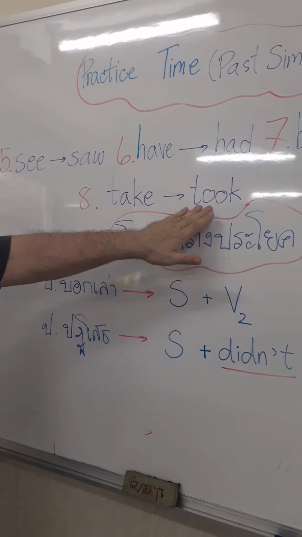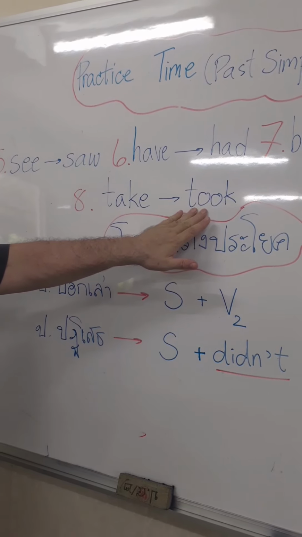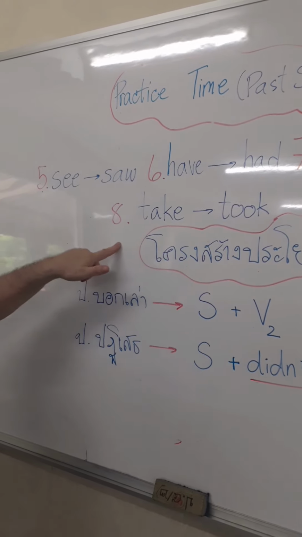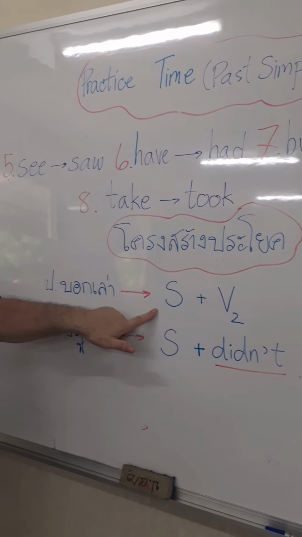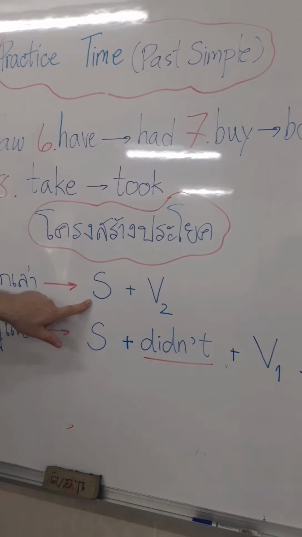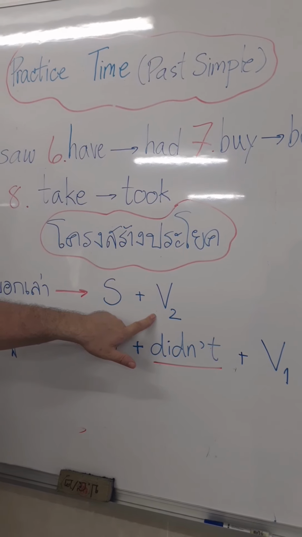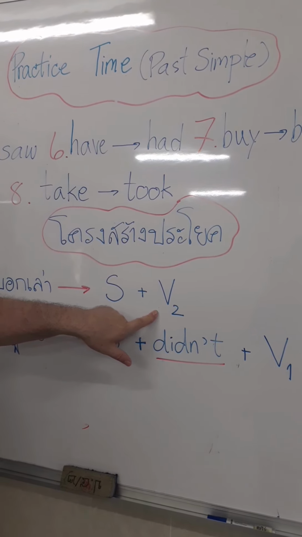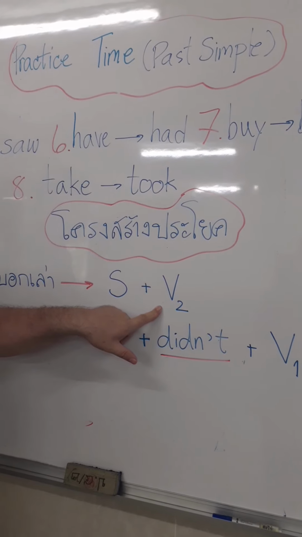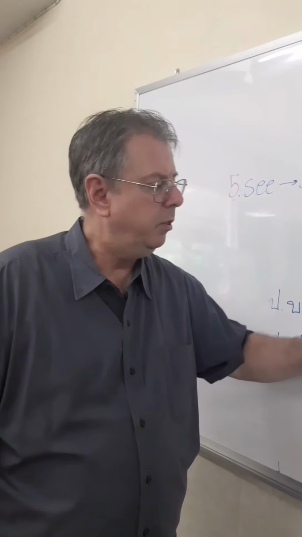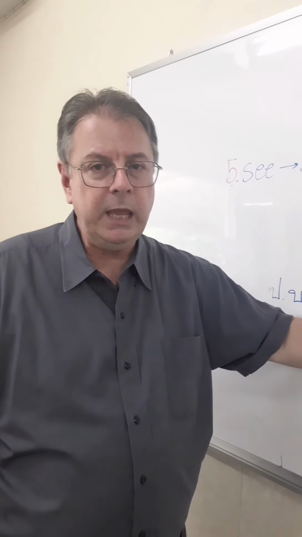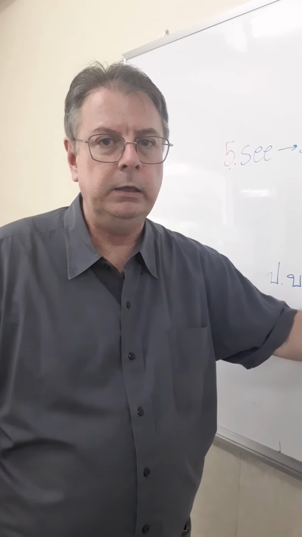Past tense: took. In our positive statement, we're going to say Mr. Bean took the baby from the kiddie car ride.